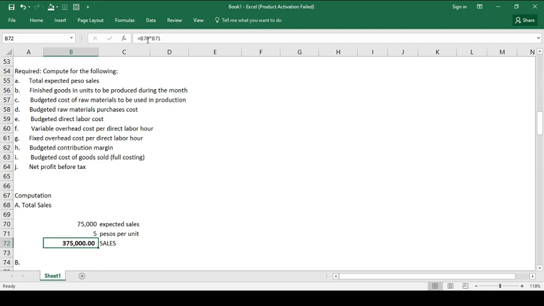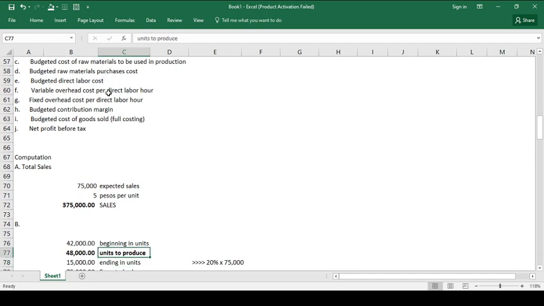Okay? So, all you need to do is to determine the expected sales by the company and multiply it to the prevailing selling price or the expected selling price of the particular product. Letter B, the requirement was to compute the finished goods in units to be produced during the month. Take note, yung tinatanong is the finished goods to be produced during the month. Okay, so how are we going to compute that?